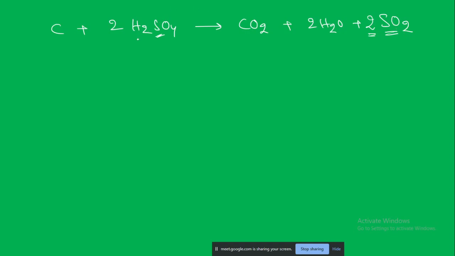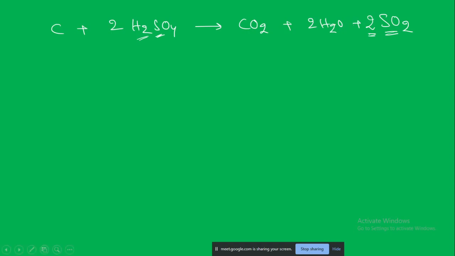Here it was bound to 2 hydrogen atoms. Now it does not have those hydrogen atoms. It has lost the hydrogens. So what can we say that it is? Loss of hydrogen is oxidation. Yes, loss of hydrogen is oxidation. Correct.